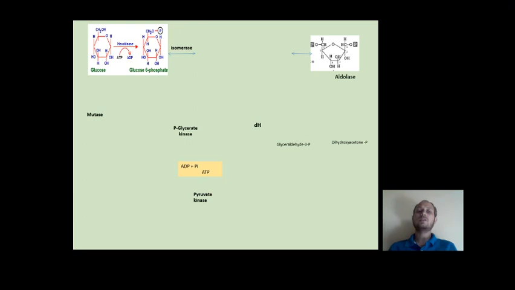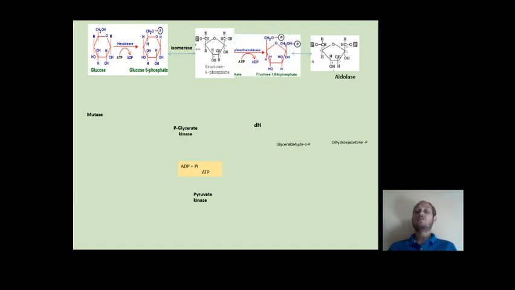In glycolysis, first, the conversion of glucose to glucose 6-phosphate takes place with the help of the enzyme hexokinase. This hexokinase is an enzyme which requires ATP and Mg2+ ions for its reaction. Once glucose 6-phosphate has been obtained, one thing to keep in mind is that this reaction is in one direction. Glucose 6-phosphate is then converted to fructose 6-phosphate via an isomerase. Fructose 6-phosphate is once again phosphorylated by the enzyme phosphofructokinase, and it is converted to a molecule of fructose 1,6-bisphosphate.